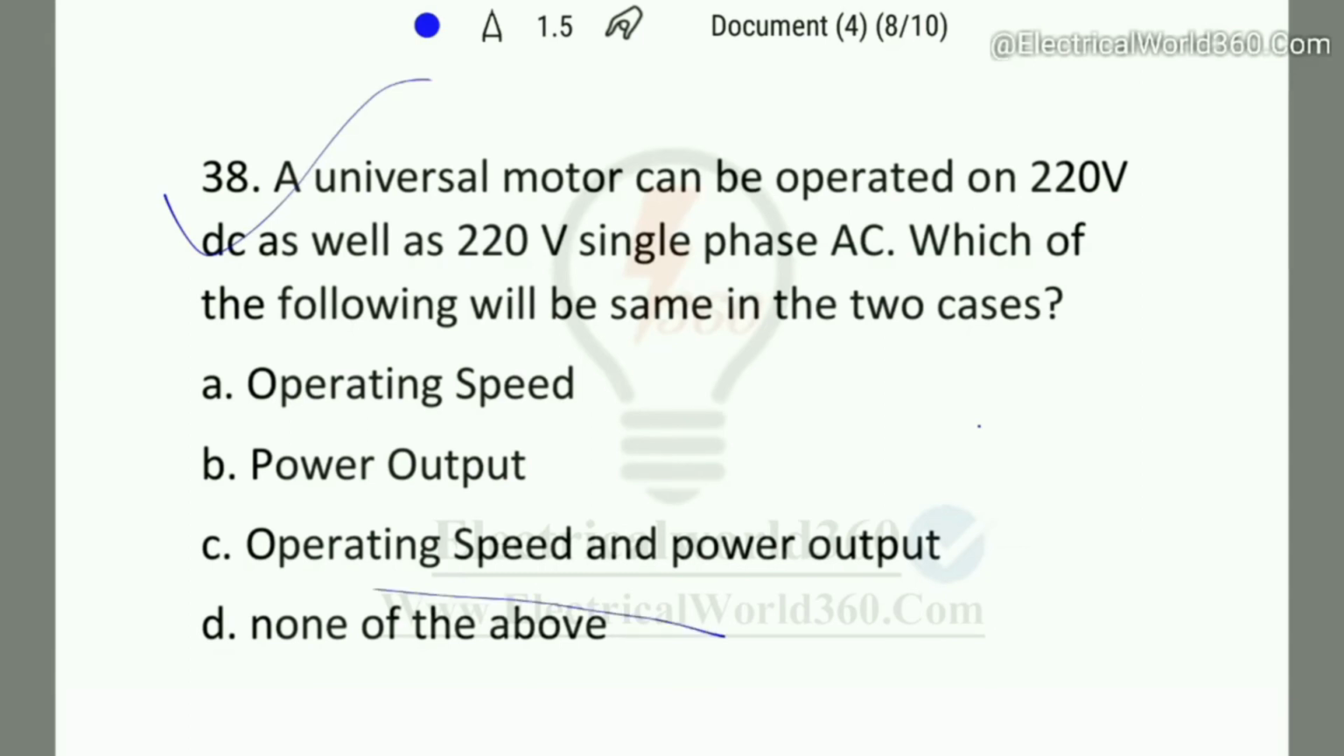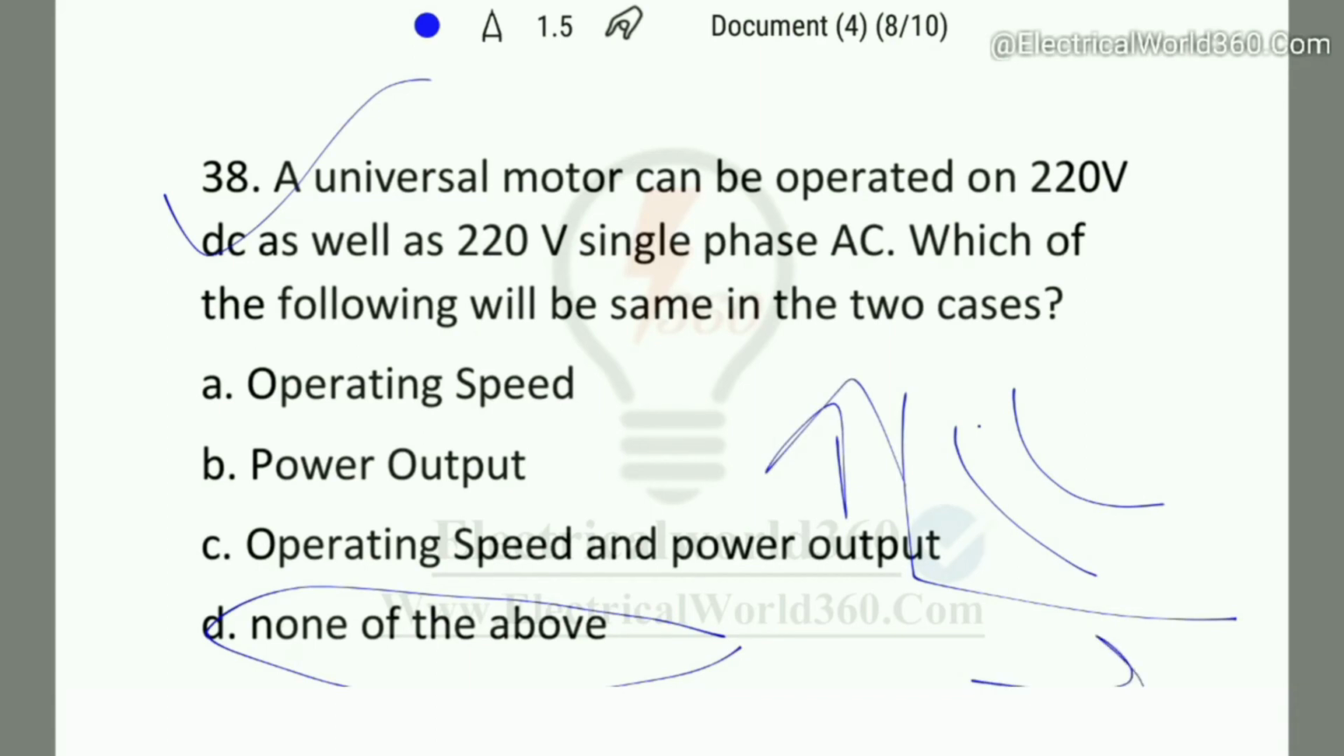So here the right answer will be none of the above, because the speed torque characteristics of a universal motor, as we know, look like this. This is the speed and this will be the torque. So for AC, the speed at a given load torque is lesser than DC, and this will be the AC and this will be the DC. And that's why neither the speed nor the power output is the same for DC and AC.